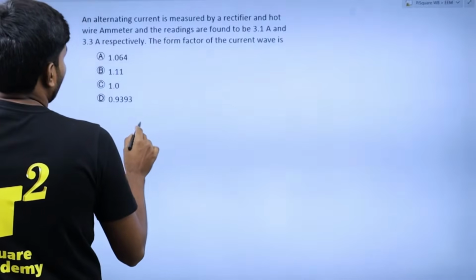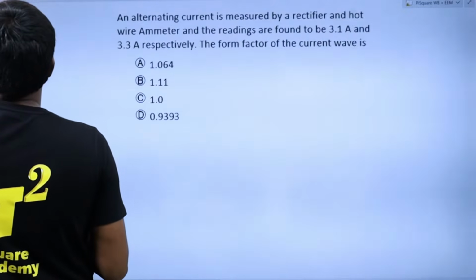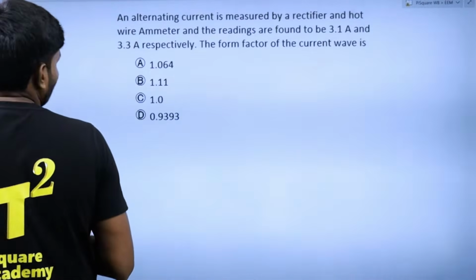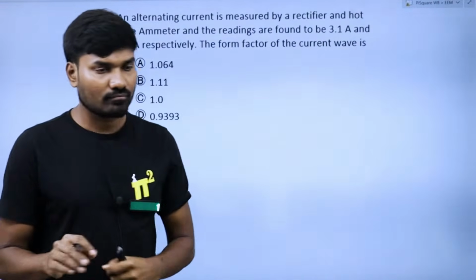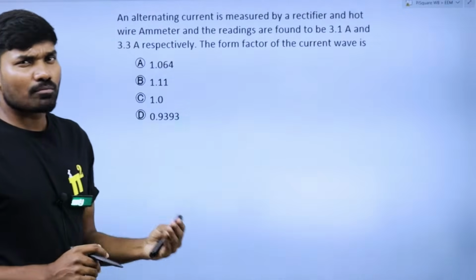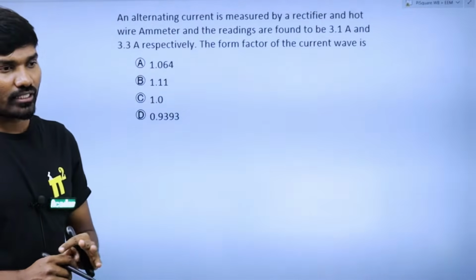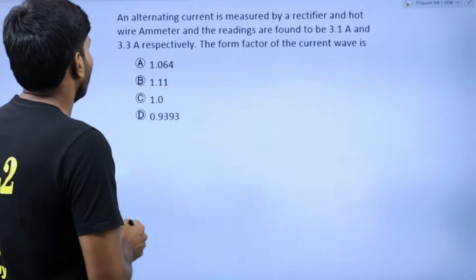Shall I zoom it a bit more? If you know the concept, maybe 10 seconds you're going to take, maybe 10 more seconds to do the math. Okay, I think your time's up.